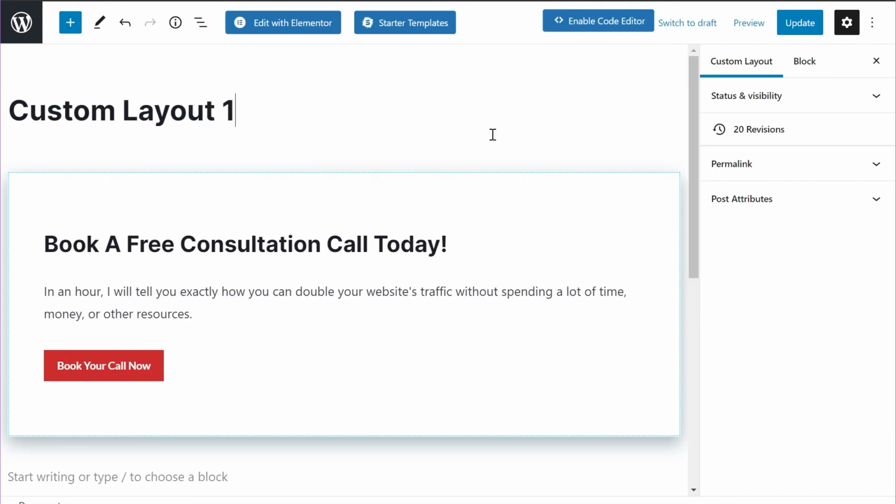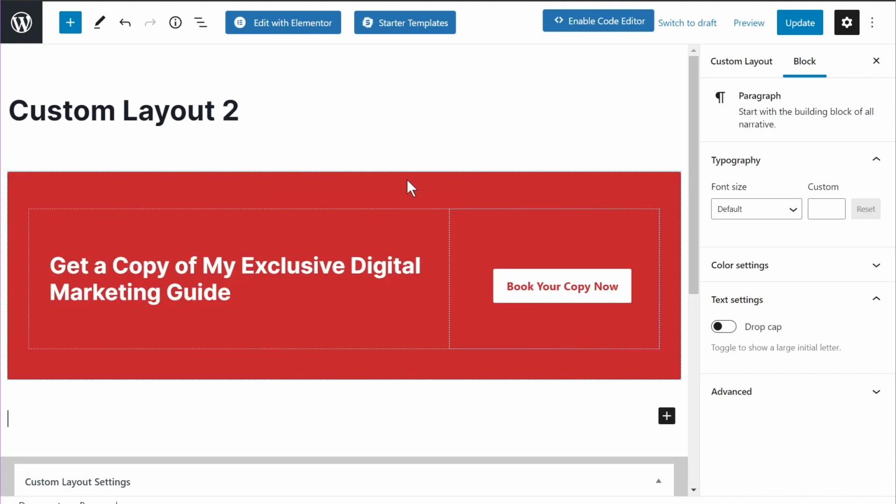Alright, so I'm back, and as you can see on screen right here, I've created a simple looking but beautiful custom layout that will be added to the location or the post that I select. So let's look at the targeting options, but I also created one more custom layout just for example. Let me show that to you. So this is the second custom layout, and it also looks beautiful. Just to give you an example of how you can design different kinds of custom layouts easily and quickly without much technical or design skills.